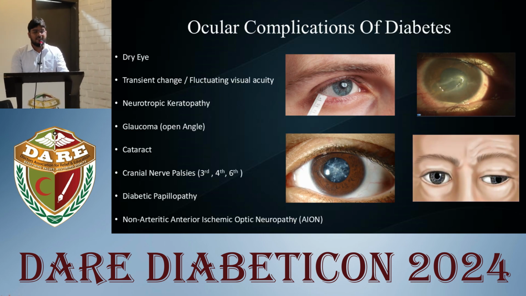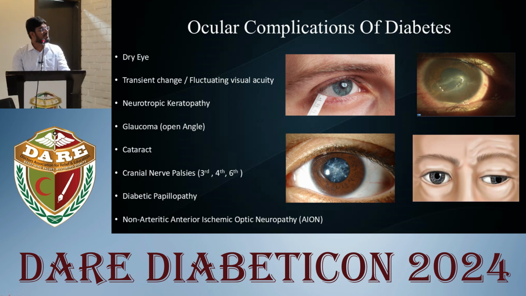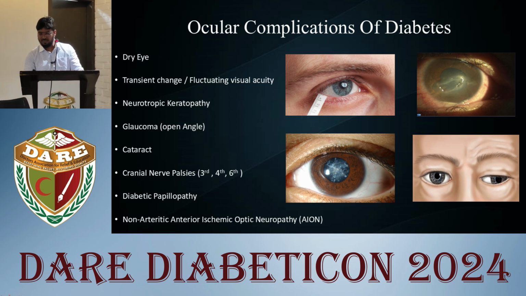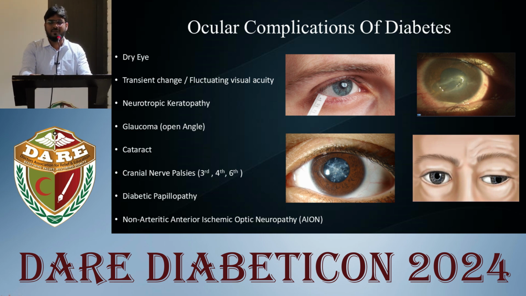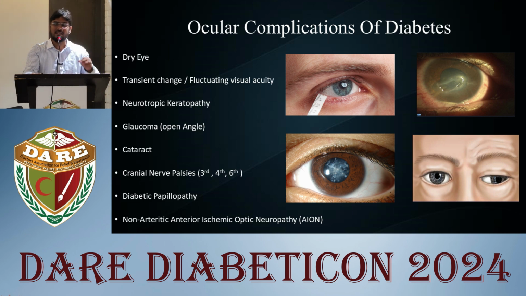That includes dry eye, which occurs due to corneal neuropathy and loss of corneal sensations, which also leads to neurokeratopathy. There is also a change in refractive error, sometimes due to hyperglycemia. We have come across cases whose blood glucose levels were not under control, and they got the prescription and got the glasses done, and they came back after a few weeks with blurring of vision. That is because of the change in the size of the lens, which causes a change in the refractive error, and they might lose 3,000, 5,000, whatever they have paid for those glasses.